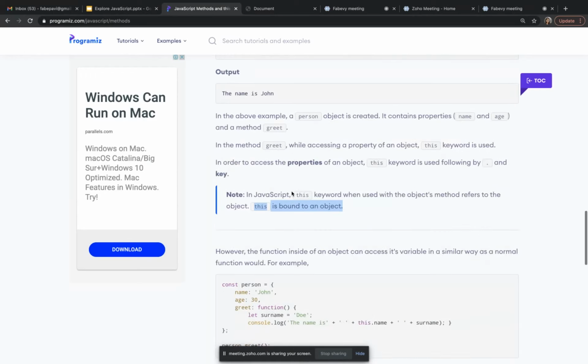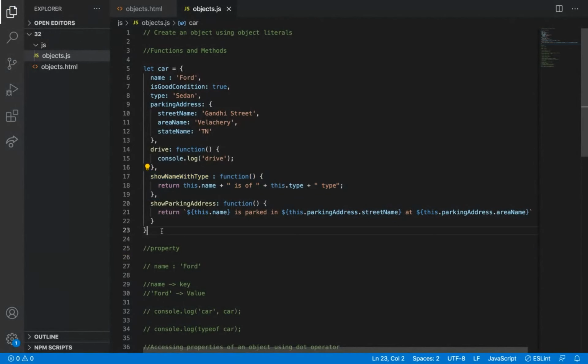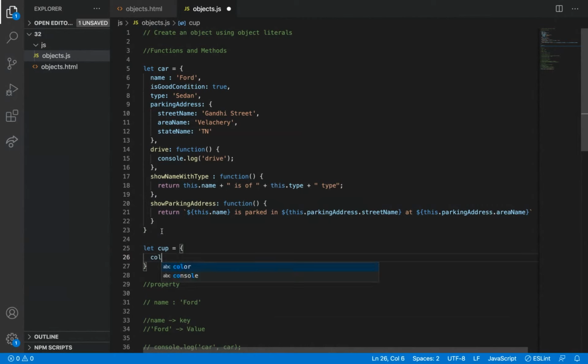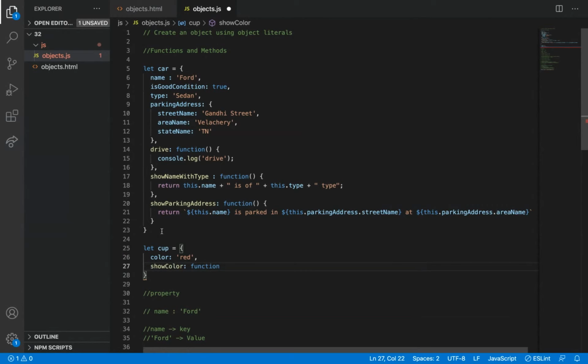If I'm using it in another object, let me say, let cup equal to color red, and then I'm having a function show color function.